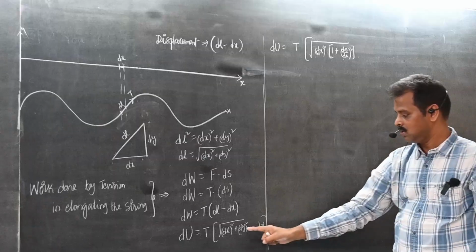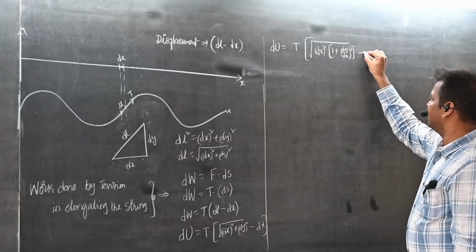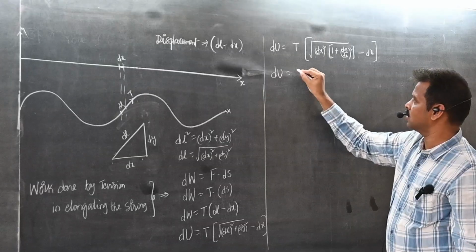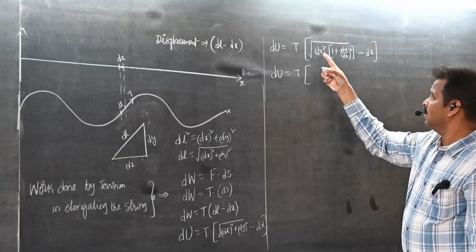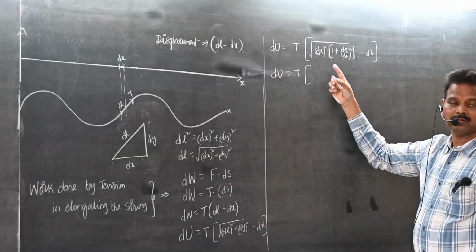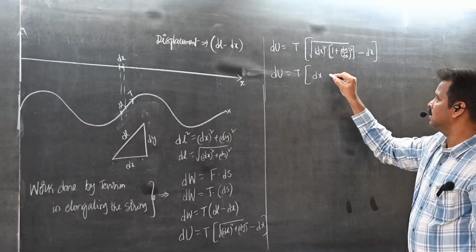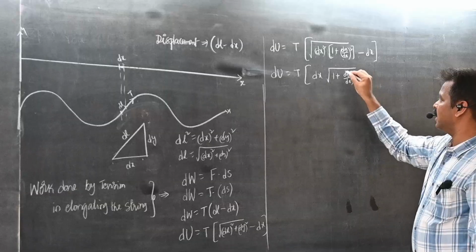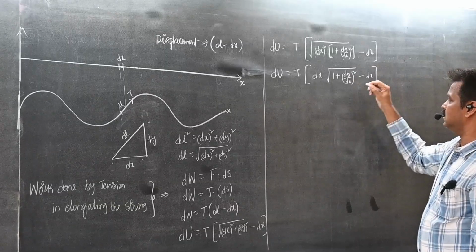What will we get? dy square, minus dx. So dU is equal to T into dx root 1 plus dy by dx whole square, minus dx.